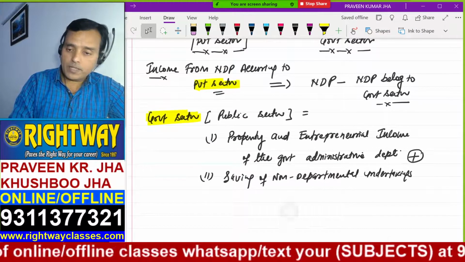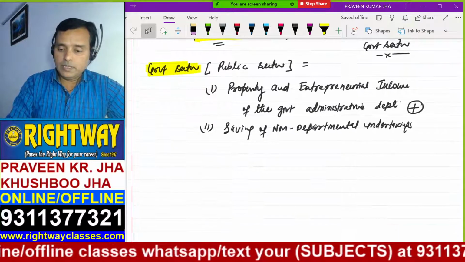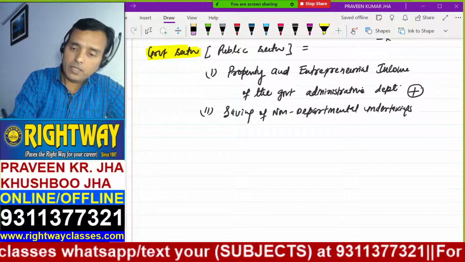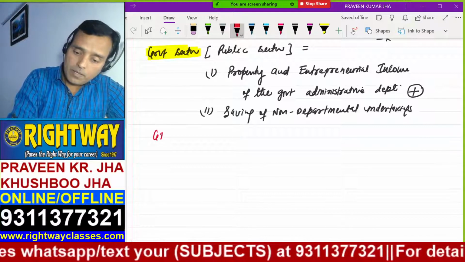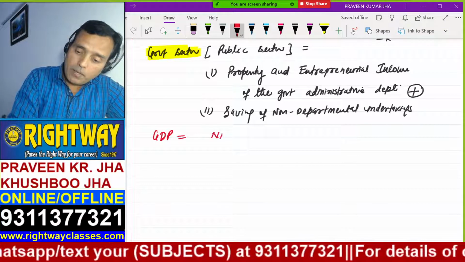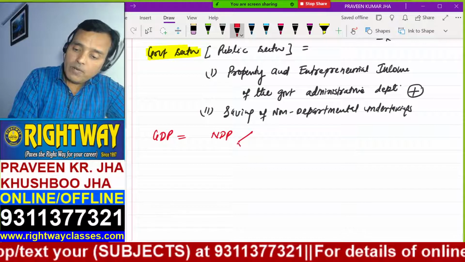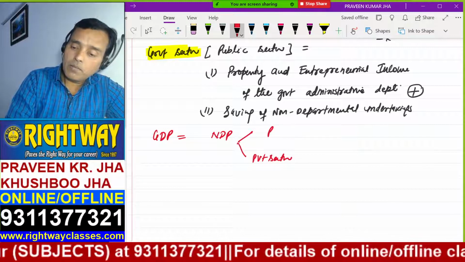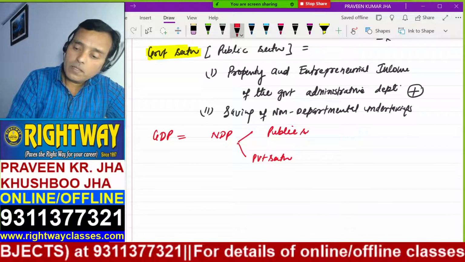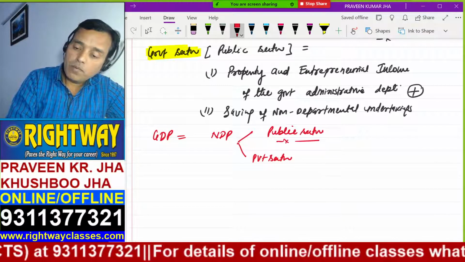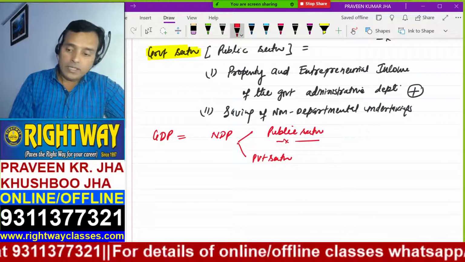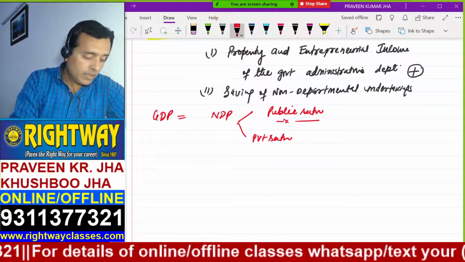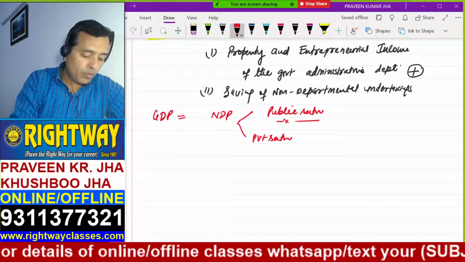Now the next point is, after GDP, we calculated NDP. NDP is further divided in two parts, private sector and then public sector. Public sector means government sector. Now we have to calculate the next type of income, that is private income.